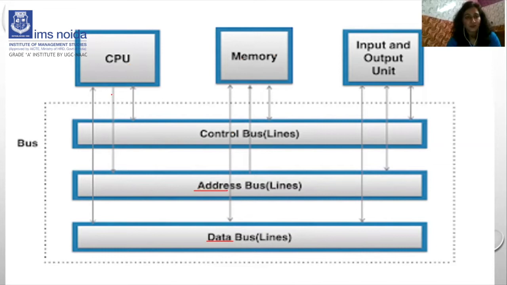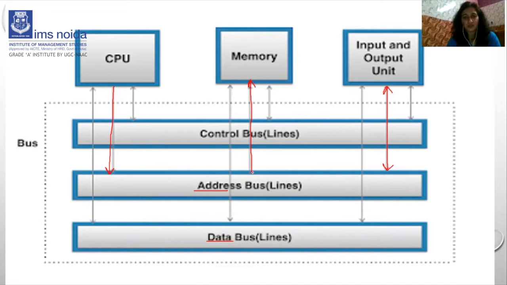So if we see the connection between CPU, memory, and input output through the address bus, the CPU is connected like this. And if we look at the connection with memory, memory is connected like this, and input output is connected like this, right? What do you mean by this? The CPU is unidirectional, as you can see. It means the CPU can send data to the address bus but cannot fetch data.